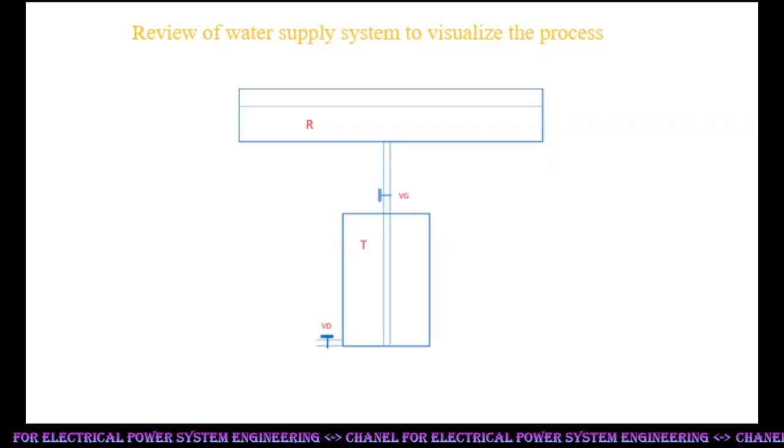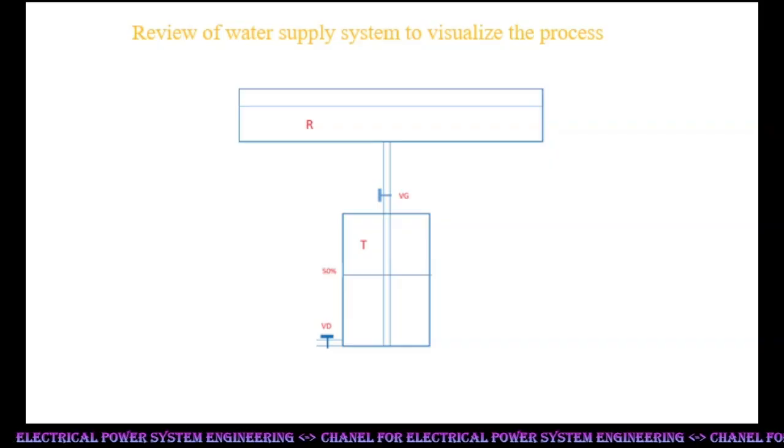This is a sketch of a water supply system. Regulating tank T has 400 kL capacity. Water to tank T is received from an upstream infinite capacity reservoir R. Inflow piping runs from the bottom of reservoir R up to the bottom of the regulating tank T. Valve VG in the line is to adjust inflow as required. Outflow piping is from the bottom of tank T. Valve VD in the line is to adjust outflow as required.